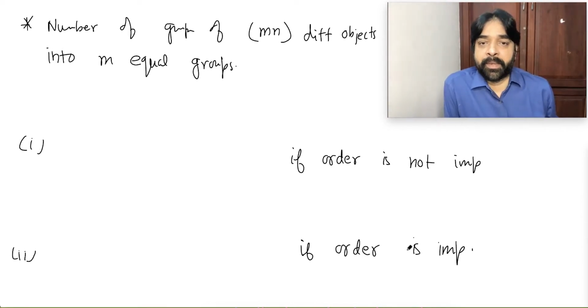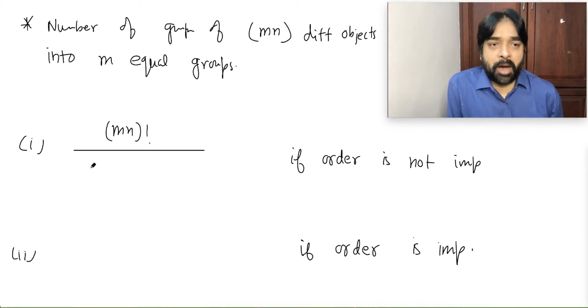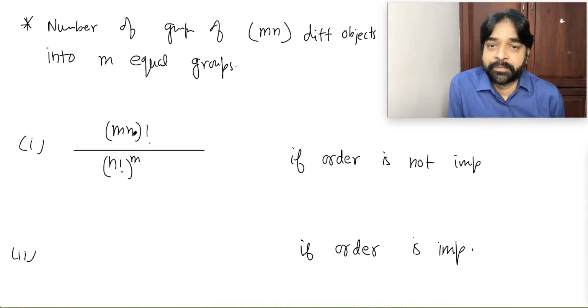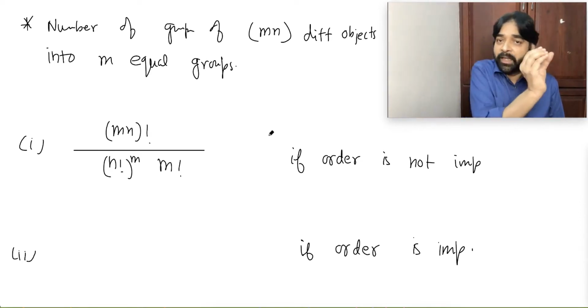Okay, listen to me. First case, if order is not important. I will do it the normal way: mn total number of objects factorial divided by first group objects factorial into second group objects factorial into third group objects factorial and so on. How many groups are there? m groups. Each group contains how many objects? n objects. So n factorial into n factorial, how many times? m times. So n factorial power m. But I know this is the wrong answer. So divided by m factorial, because the m groups can interchange.